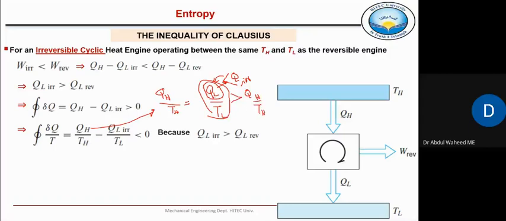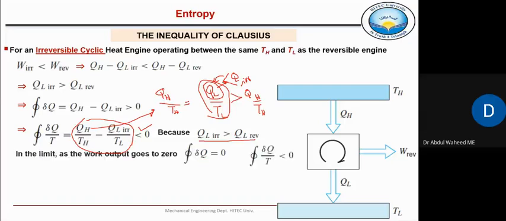Because when it was reversible, QL by TL was exactly equal to QH by TH. But now for an irreversible heat engine, the same QL reversible is replaced with QL irreversible, which is greater than QL reversible. So that makes this term greater than this term. So when you subtract this term from this one, it will be a negative number. That's why it is less than zero for an irreversible heat engine, right? Because QL irreversible is greater than QL reversible.